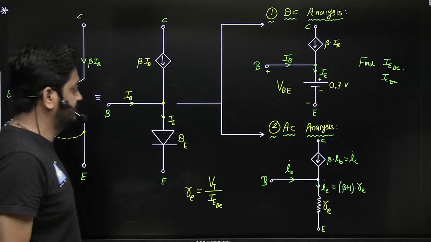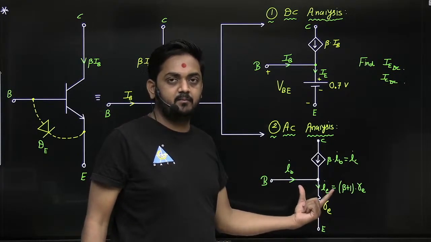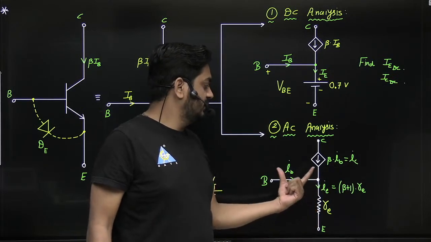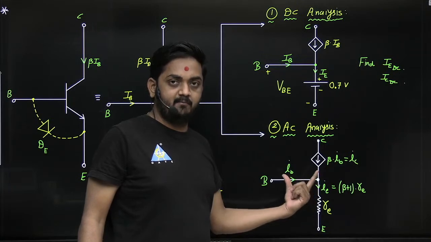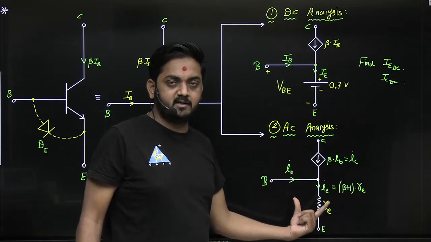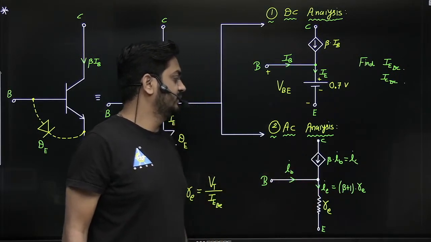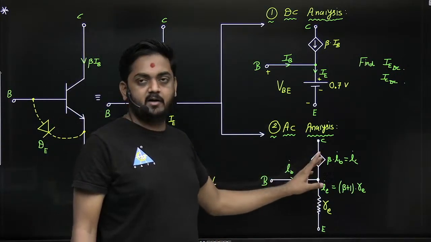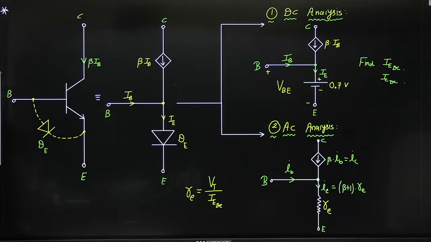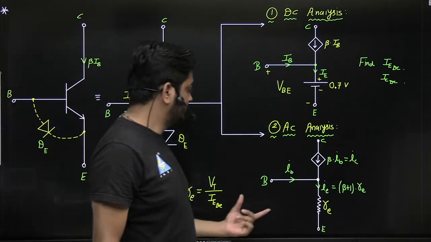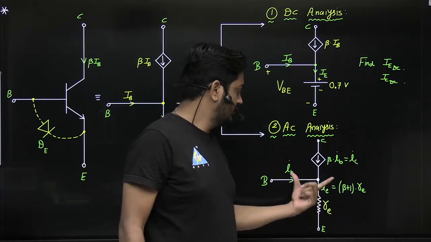Okay, so this is the small signal equivalent model of BJT, or we can say this is the linear equivalent circuit of BJT under the small signal condition, or for the amplifier analysis, or amplifier equivalent circuit, or AC equivalent circuit, or small signal equivalent circuit of BJT. Okay, where beta is the current gain, IC upon IB, that you know very well. Is this clear? Tell me guys, is this clear?